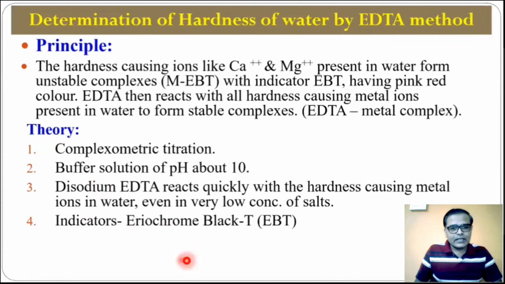The indicator required here, we can use EBT indicator, that is Eriochrome Black T. The T is not for tea, however much you like tea. So this is the EBT indicator, an organic dye, and if you are using this indicator, then the pH of the solution should be 10, or we can say the buffer solution pH should be 10. Another indicator is also there, known as Calcon, and if you are using that indicator, then the pH of the buffer solution requirement is 12.5.